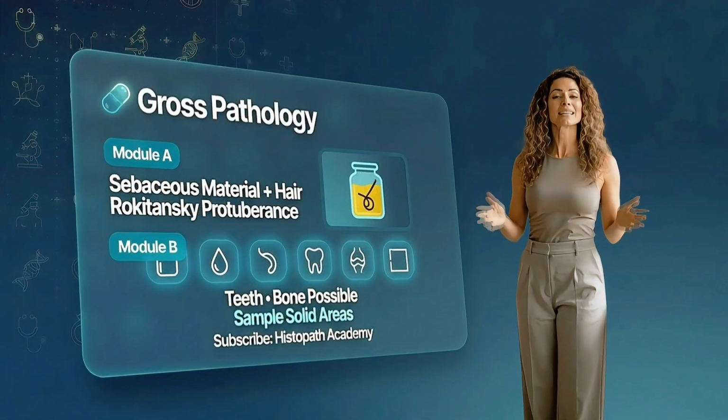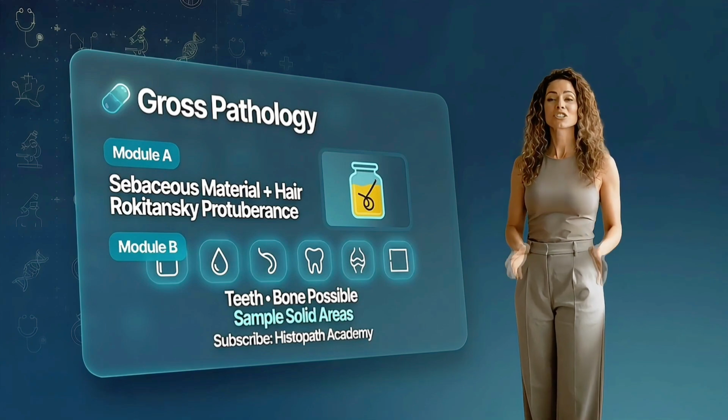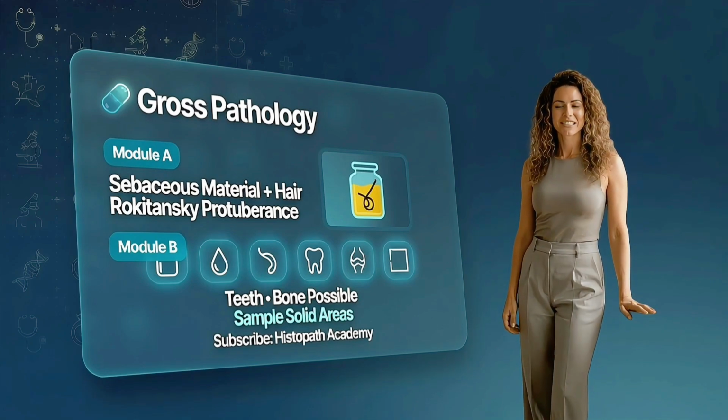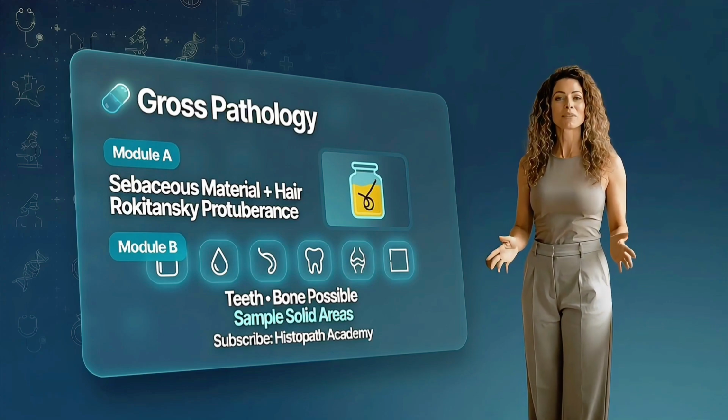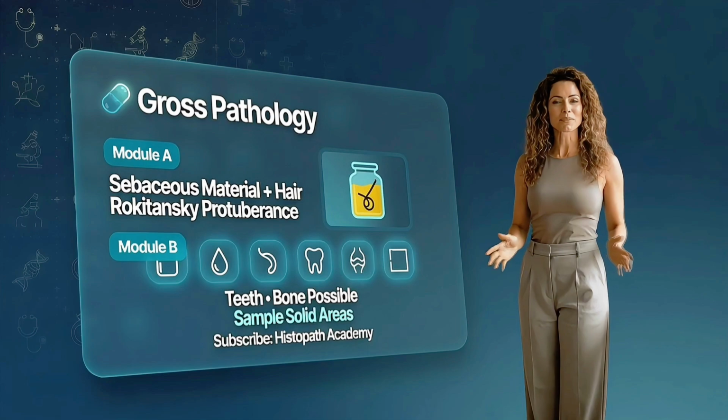Grossly, it's often a cyst filled with oily, sebaceous material and hair. A classic feature is the Rokitansky protuberance, a mural nodule where you may find teeth, bone, or cartilage. From a pathology workflow standpoint, sample the solid areas well.